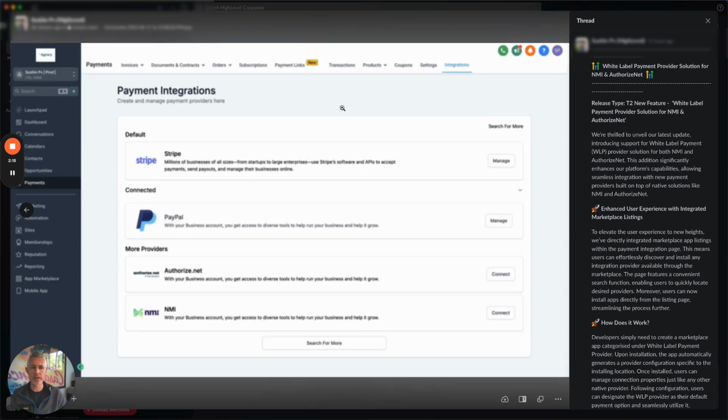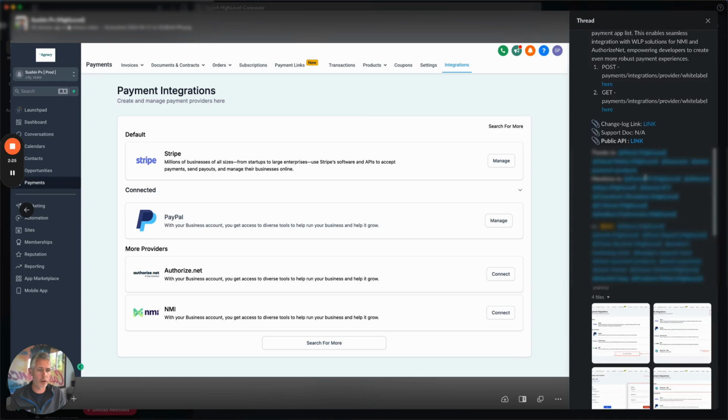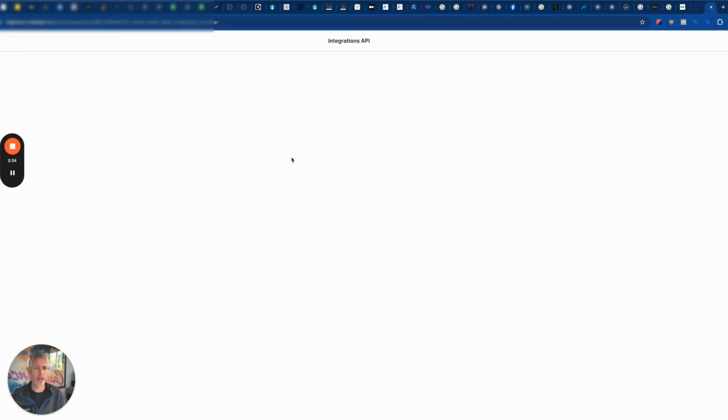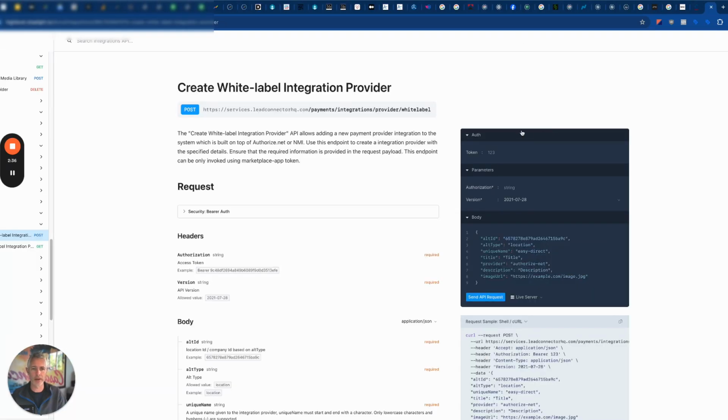So this really is, if you know a payments provider, two things. If you're a payments provider, well, great, this is a great solution for you. What you're going to want to do, of course, is go to the support back here. Let me see the public API link. You're going to want to go to developers.gohighlevel.com and read all about it.